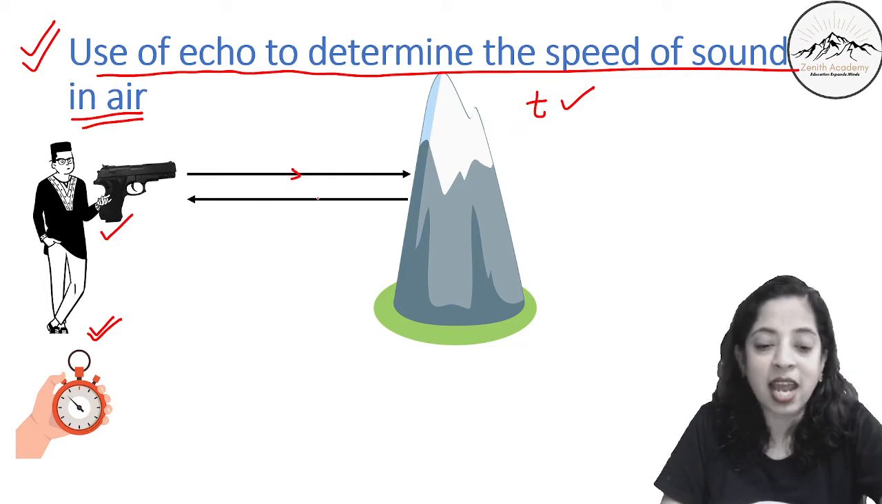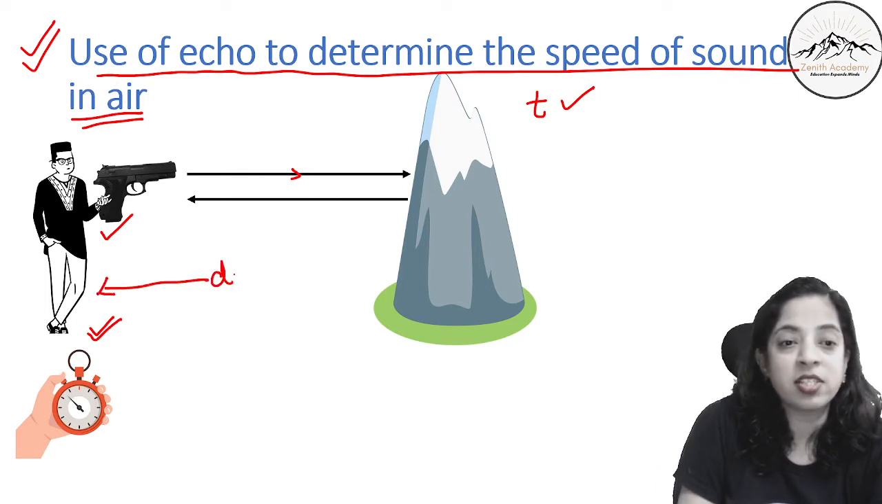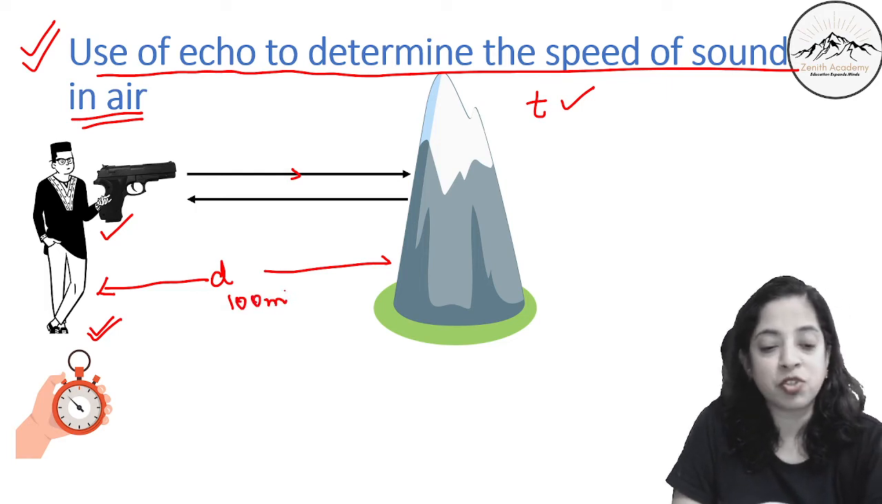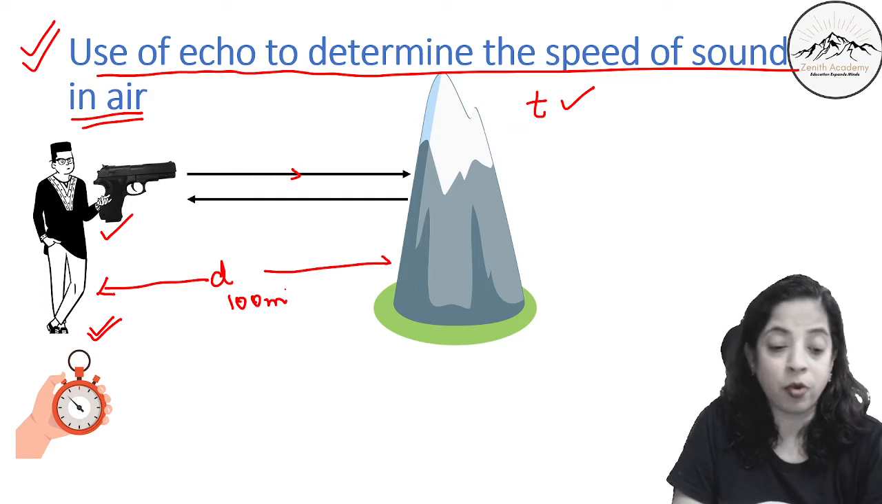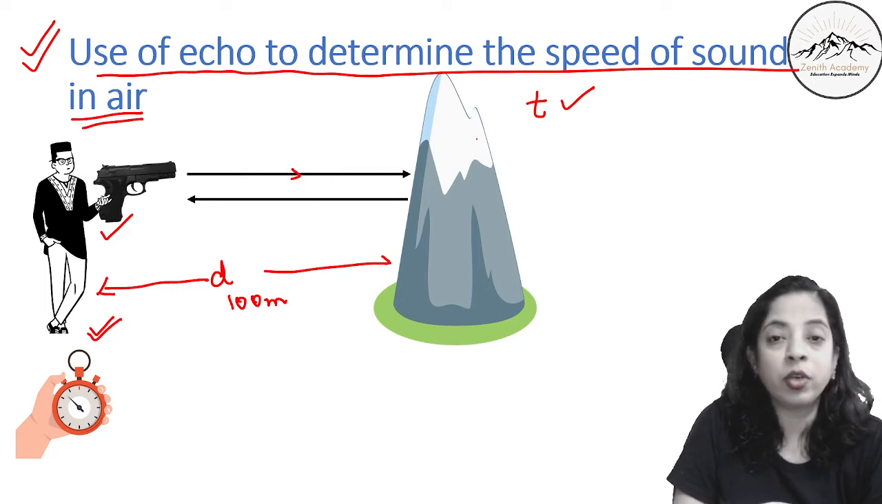So the person stands at a known distance d. Suppose say 100 meters, for example, from a cliff and fires a pistol or a powerful cracker to produce sound. Simultaneously, while firing, he starts a stopwatch. The stopwatch is stopped as soon as the echo is heard. Now, let the time interval noted be t. So, this is the time interval which is noted.